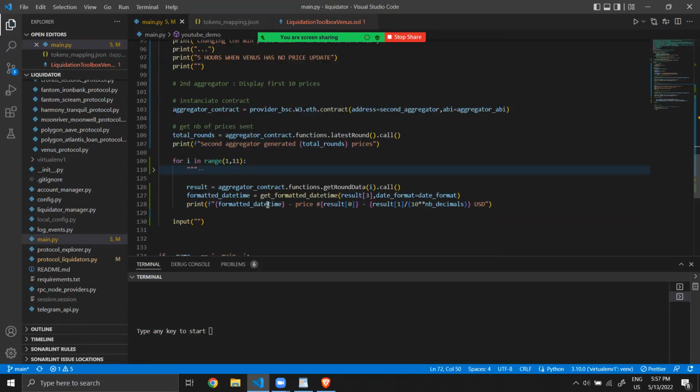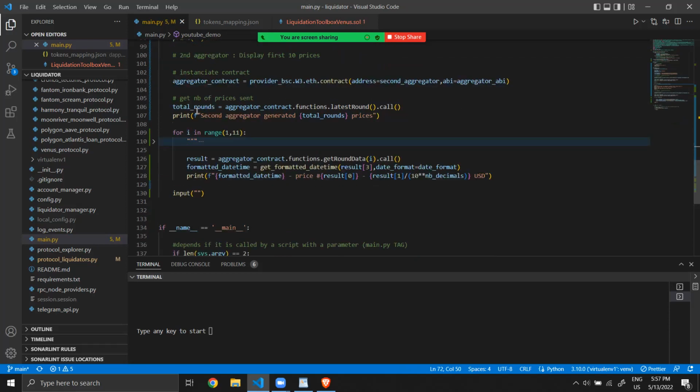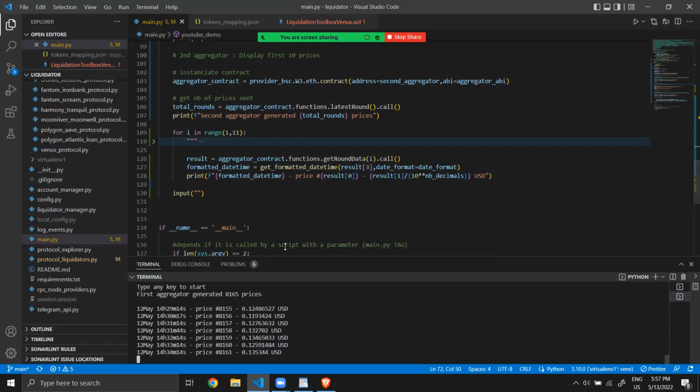And I will display also the difference and the separation between the two aggregators. It's almost done. Okay, I launch it.